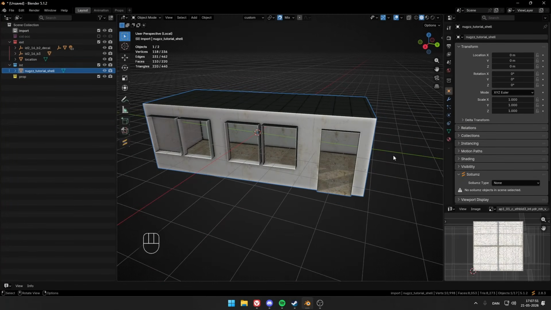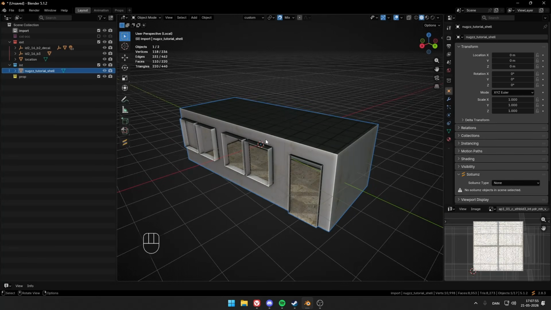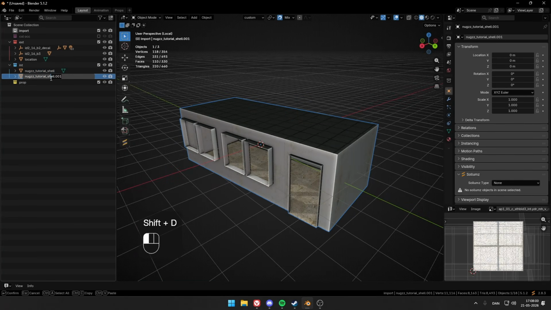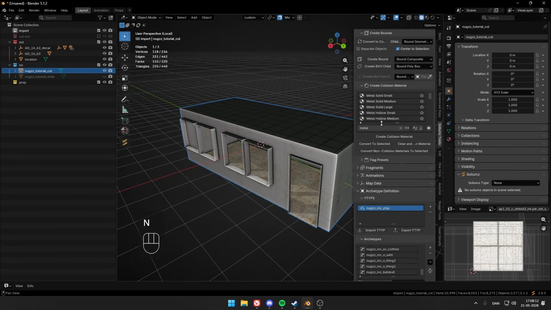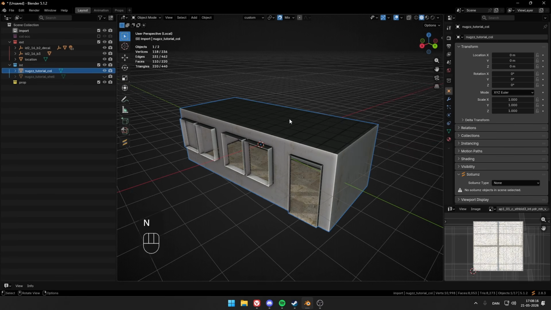Now we're down here. We want to transform it, of course. So we make another copy, which is going to be our collision. Just name it collision. Go ahead and hide the shell for now, because we really don't need it that much. I'm just going to make sure that, there you go. Now hide the shell for now because we don't need it.